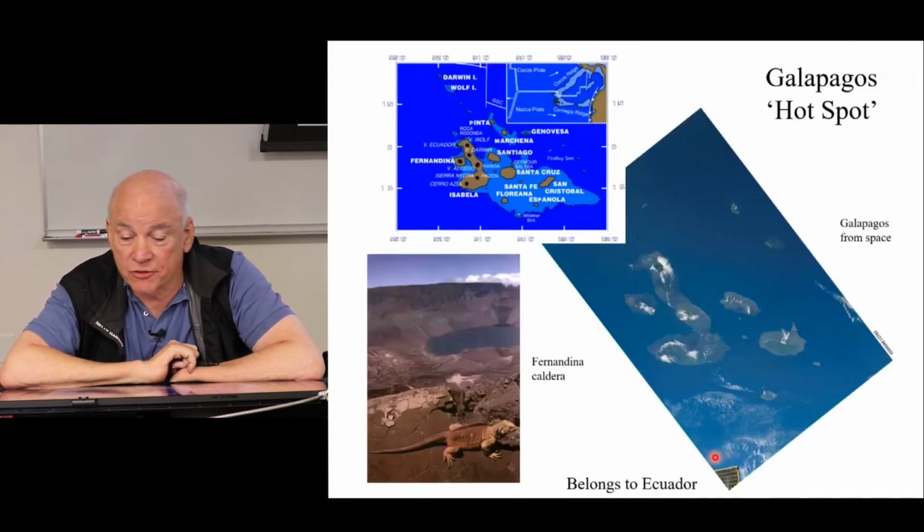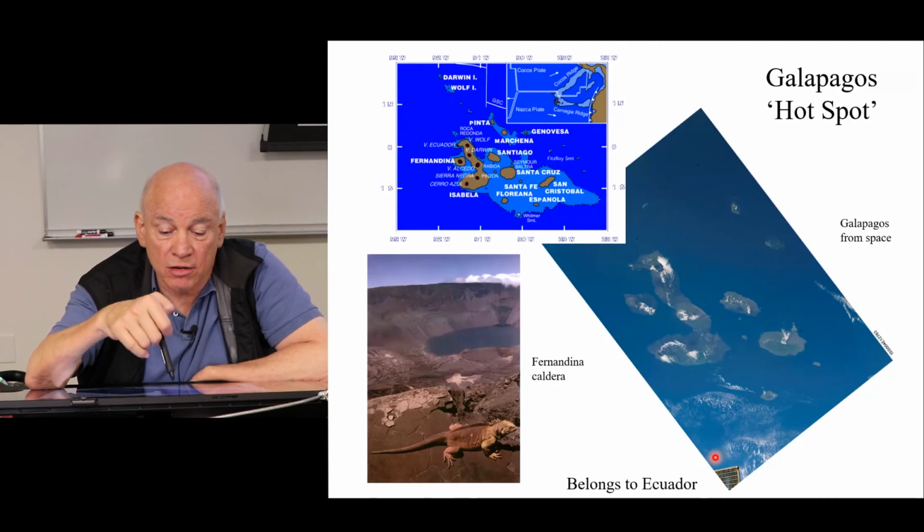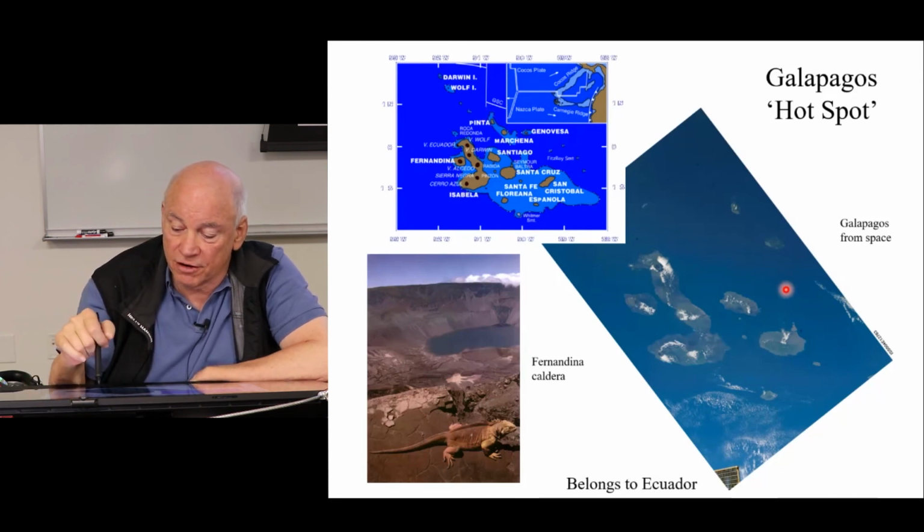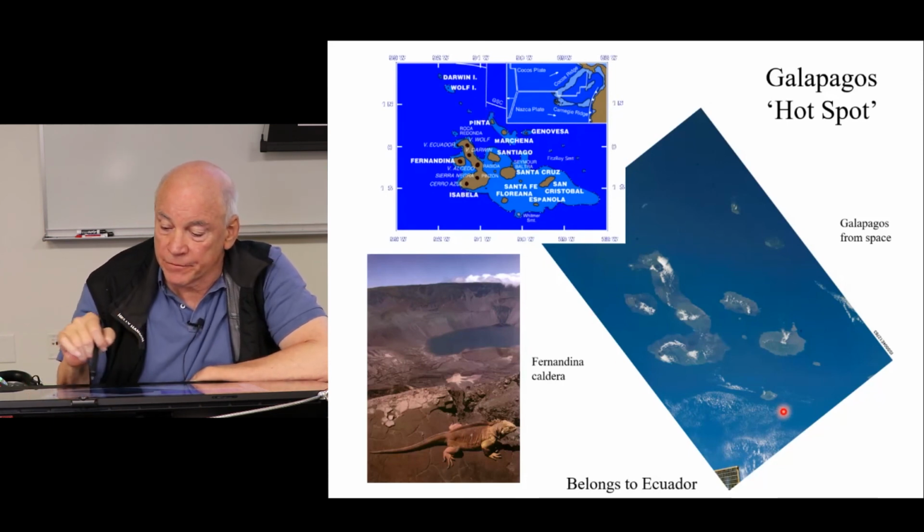All right, the most famous, well-known hotspot is the Galapagos. So the Galapagos are offshore Ecuador, just south of a spreading ridge between the Nazca and the Cocos plates. And it's a group of islands, all with a very interesting set of names. Here you can see it from space.